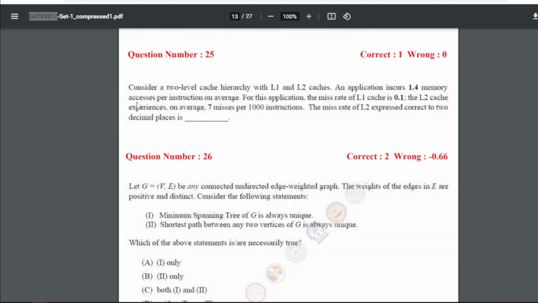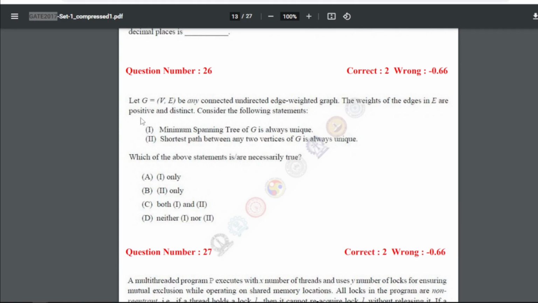Now question number 25 is consider a two level cache hierarchy with L1 and L2 cache. An application incurs 1.4 memory accesses per instruction on average. For this application, the miss rate of L1 cache is 0.1. The L2 cache experiences on average 7 misses per 1000 instructions. The miss rate of L2 expressed correct to 2 decimal places is. So for 25 our answer is 0.05.